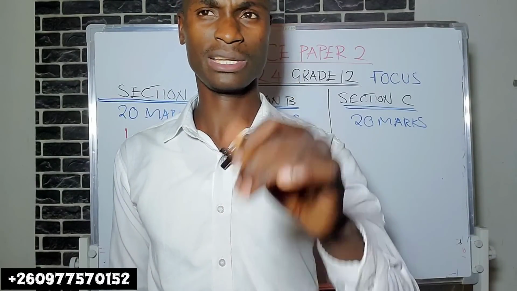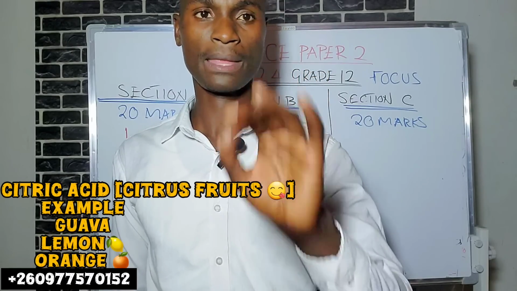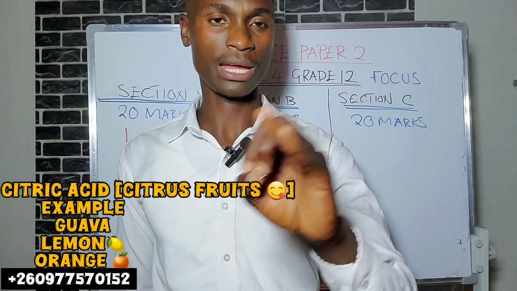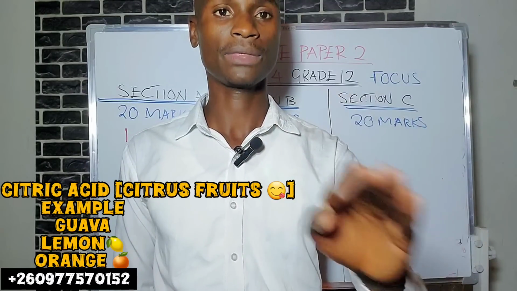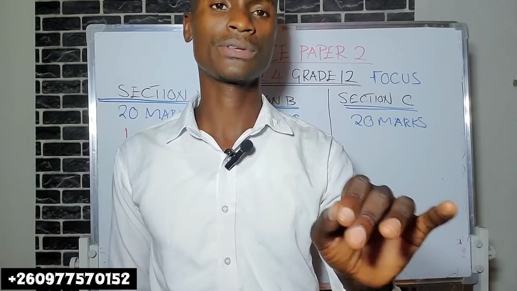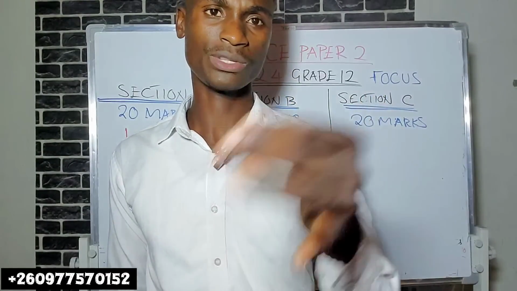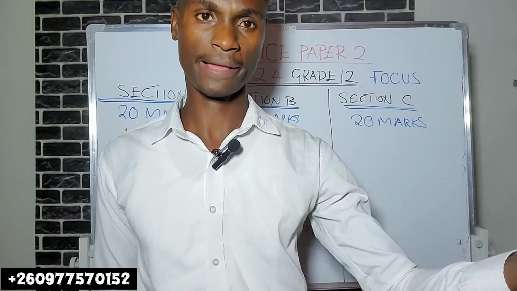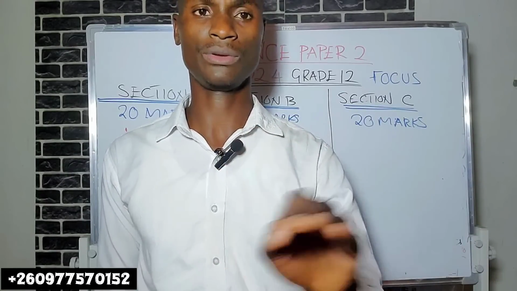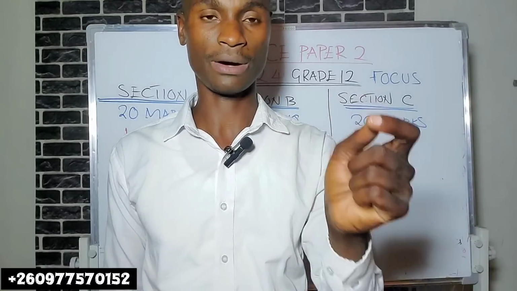Maybe I said ethanol earlier on, not ethanol, ethanoic acid, right? Ethanoic acid, methanoic acid, butanoic acid, tartaric acid. These are just a few examples, even lactic acid, which is found in sour, fermented milk. You should also know where they are found, by the way.